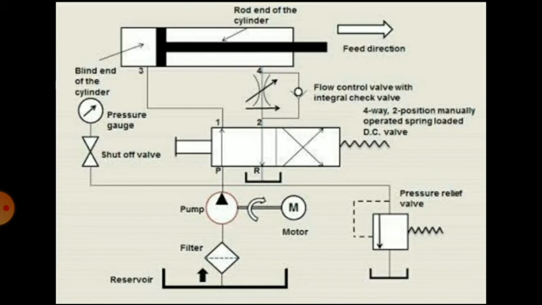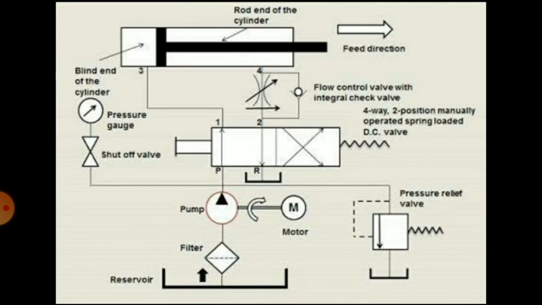Then energy transmission and control. All the elements that are connected through the pipes from source to the application and controlled by various valves, these elements are called the energy transmission. And energy reconversion: at the top you can see the piston and cylinder. It is an energy reconversion element. Hydraulic energy to a useful form of mechanical energy is done by hydraulic cylinders and motors.